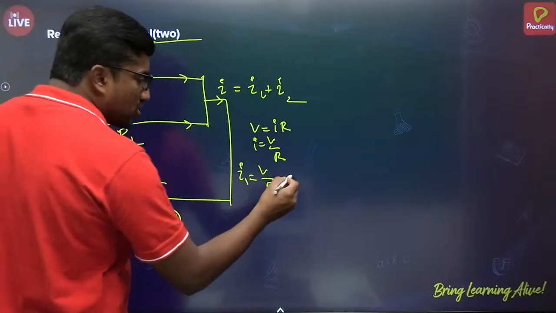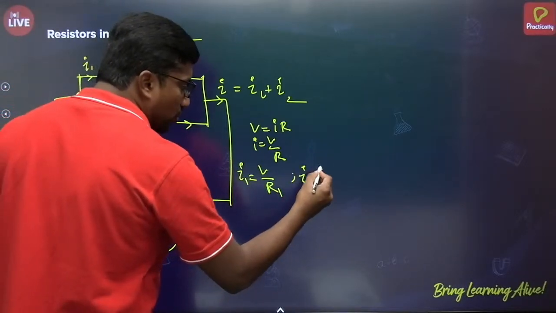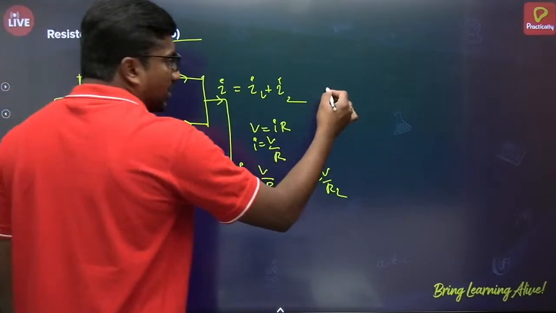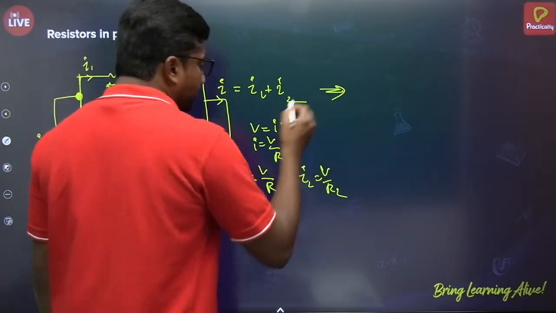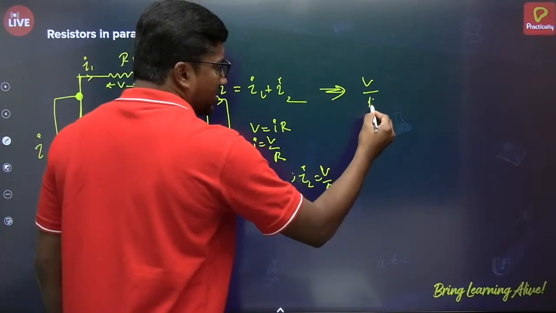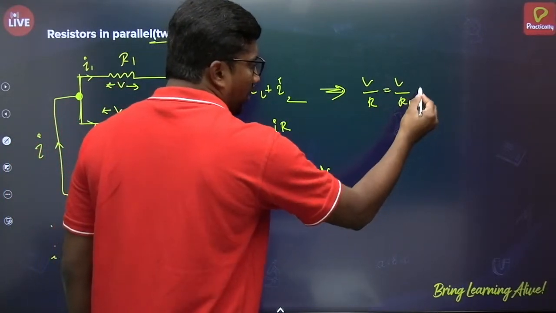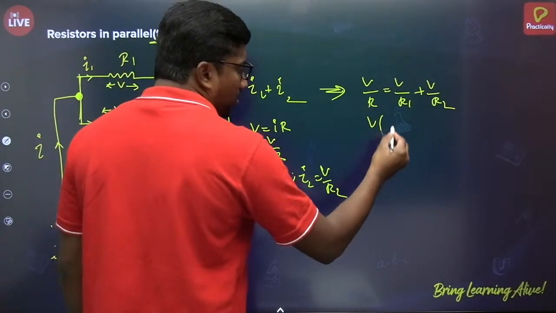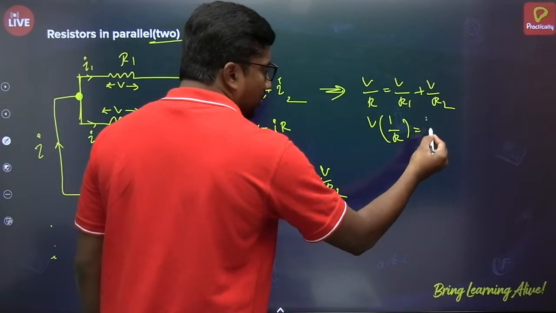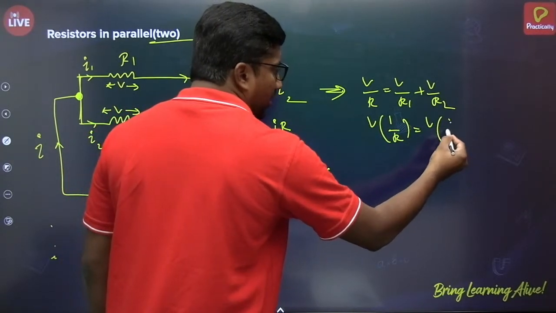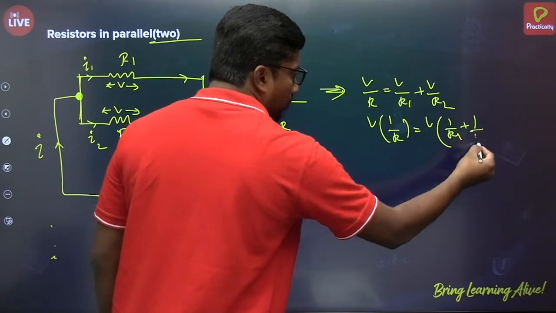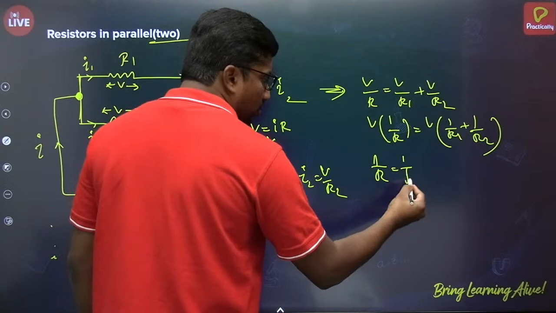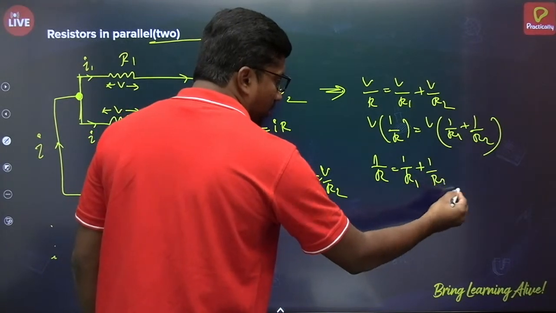Then I1 = V/R1, I2 = V/R2. So I = I1 + I2. Then from this we can write V/R = V/R1 + V/R2. As V is common, taking V common, it will be 1/R = 1/R1 + 1/R2. So V gets cancelled, and we get 1/R = 1/R1 + 1/R2.